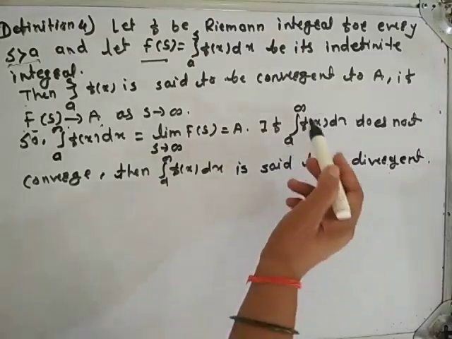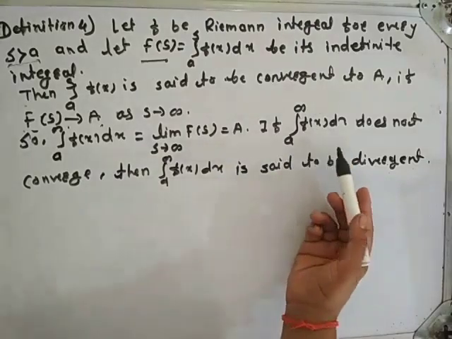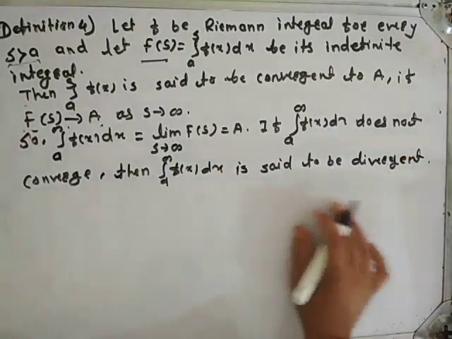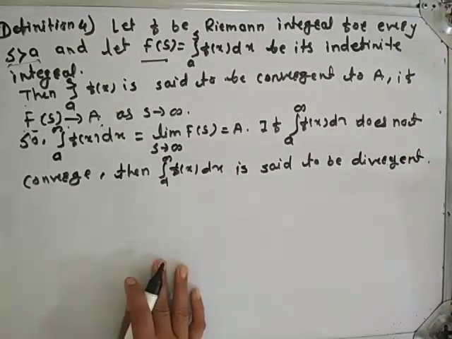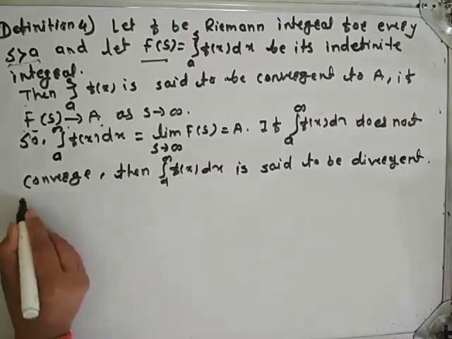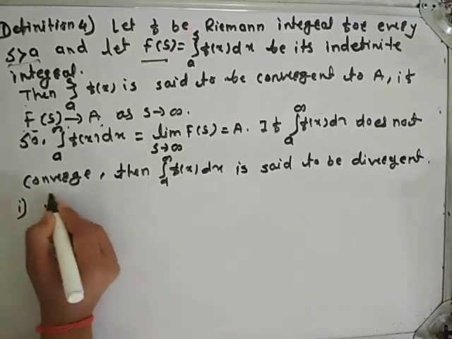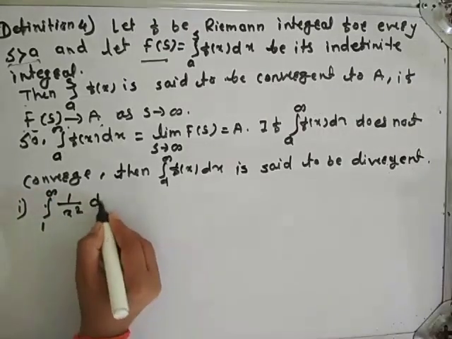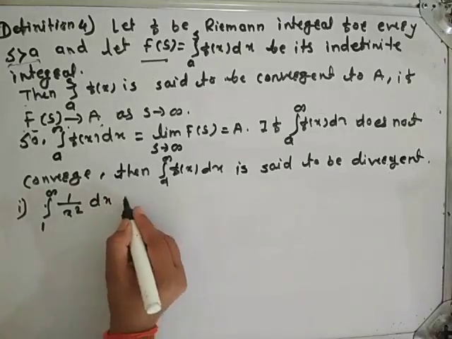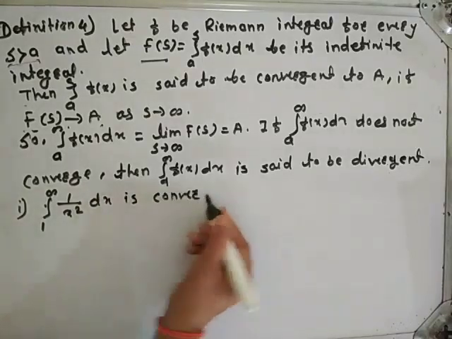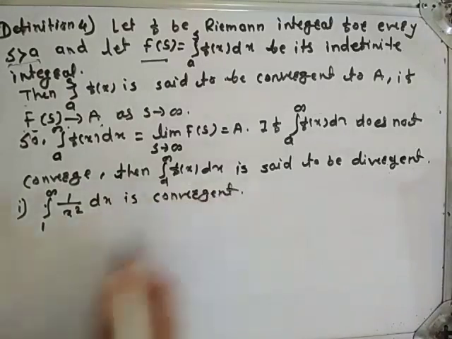If integration from a to infinity f of x dx does not converge, then integration from a to infinity f of x dx is said to be divergent. Okay. Now see examples. The first example is integration from 1 to infinity 1 upon x square dx is convergent. We have to show that this integral is convergent.